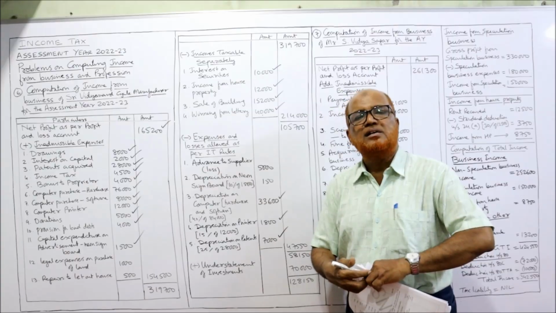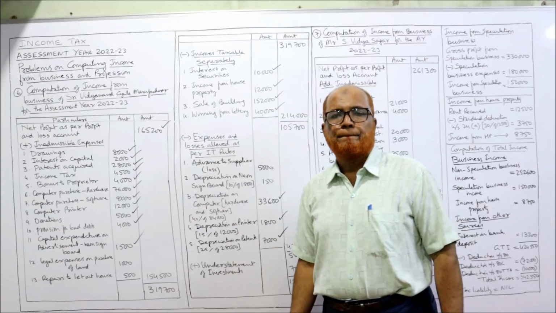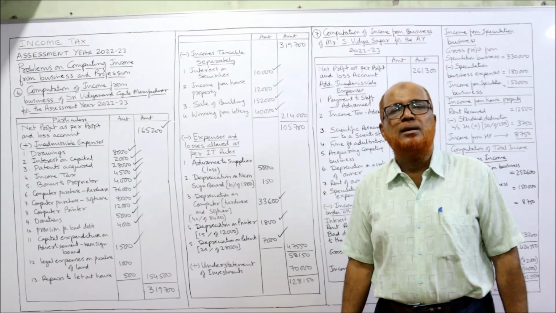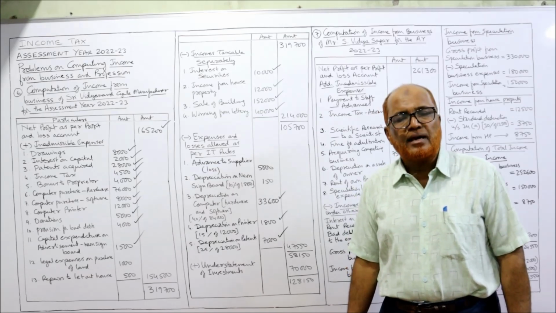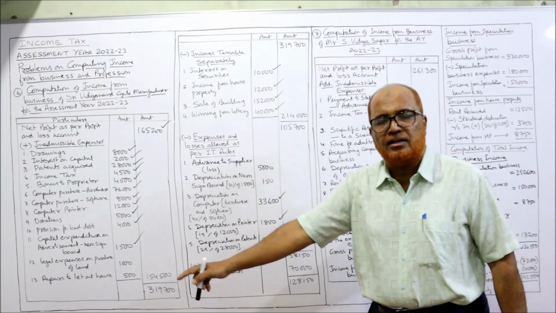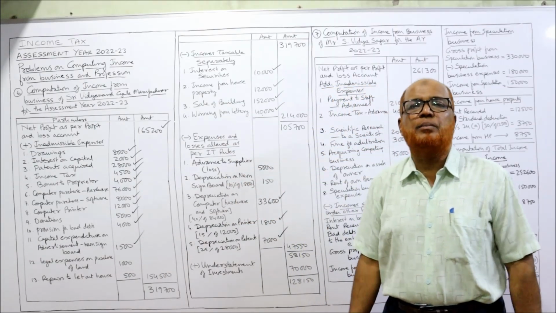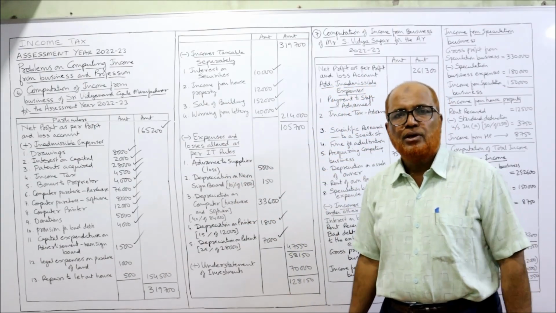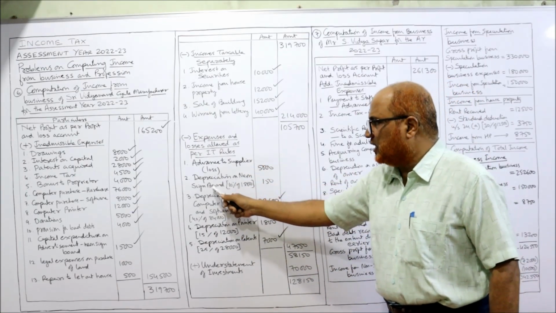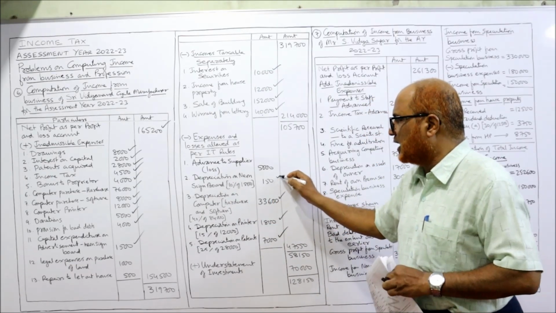And Income Tax Act says this neon sign board will come under furniture. And on furniture, depreciation allowed is 10%. So Income Tax Act says neon signboard is a capital expenditure, it is disallowed, so add back. But on that neon signboard, 10% depreciation is allowed. So 10% of 1,500, you can see here. Depreciation on neon signboard, 10% of 1,500, 150 is the depreciation allowed.